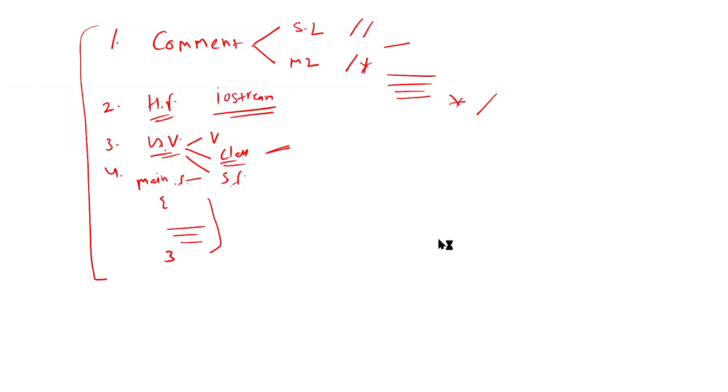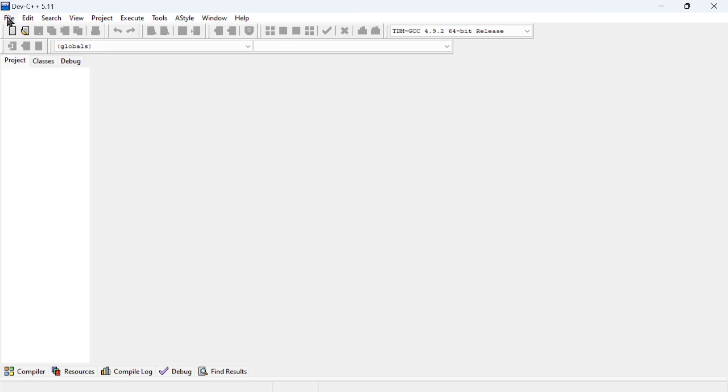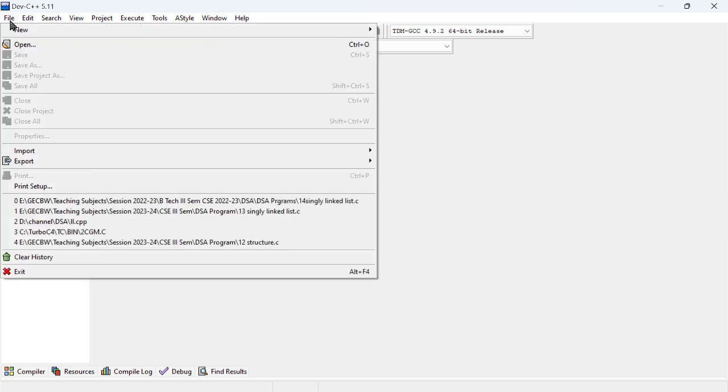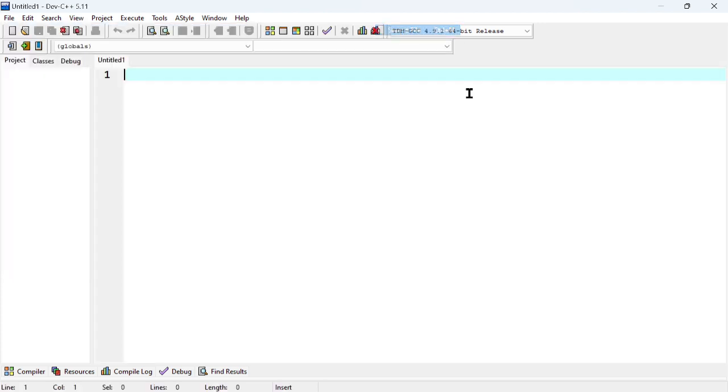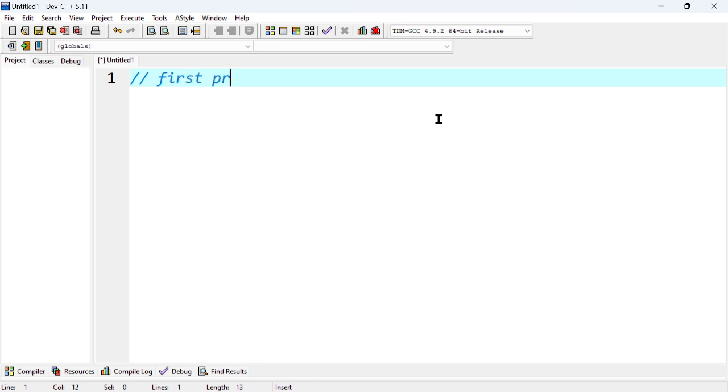So I'm going to open the simulator. I'm using Dev C++. You can use any simulator which you have or are familiar with. So I'm creating one file. Now I'm going to write the first code, that is my first program in C++.